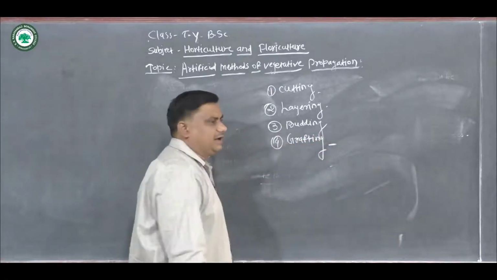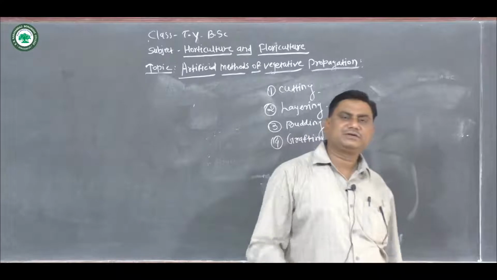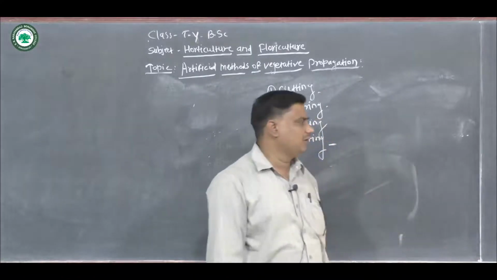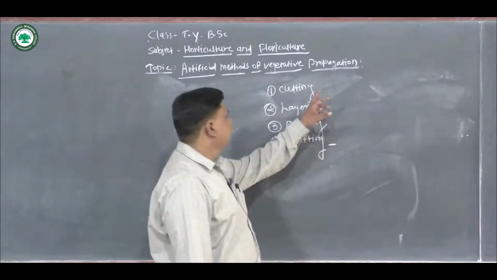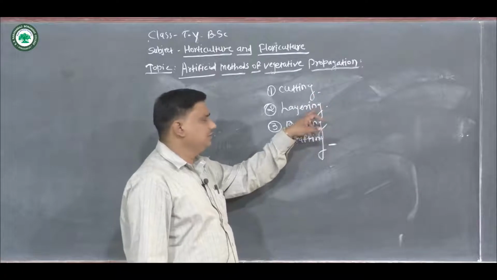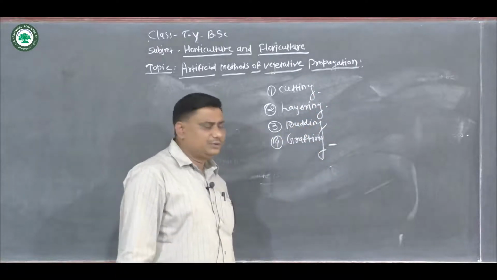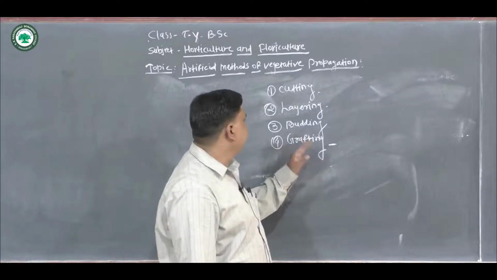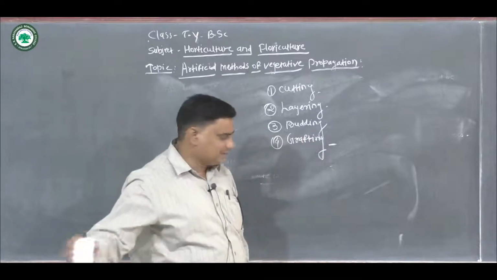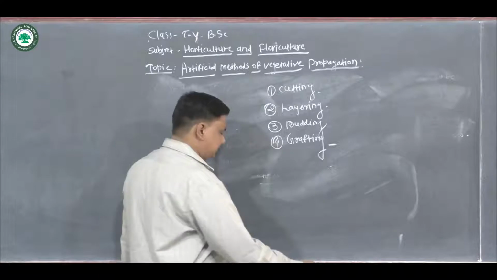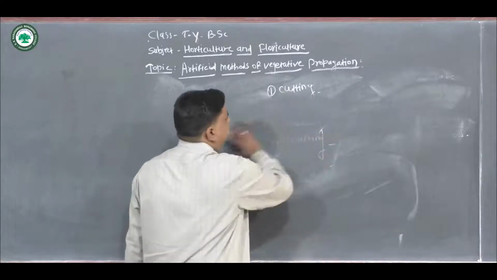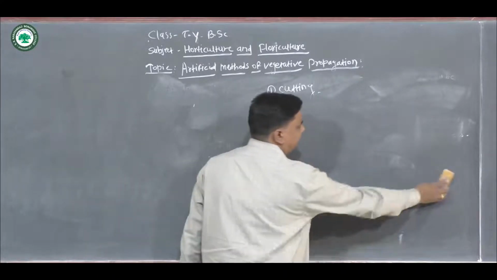Basically, these are the methods of vegetative propagation of plants. Today we are going to see the cutting method.